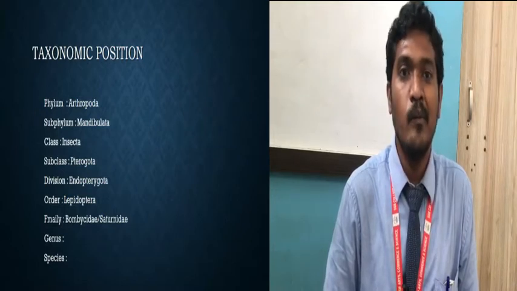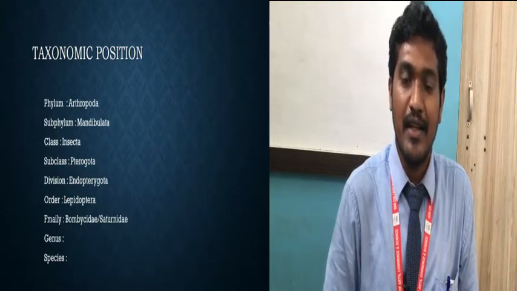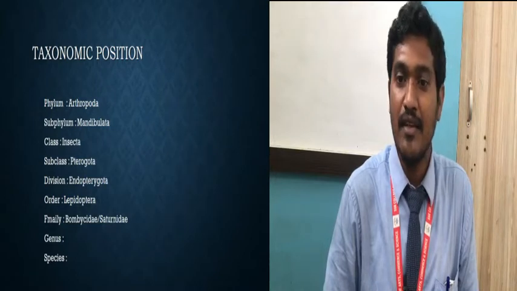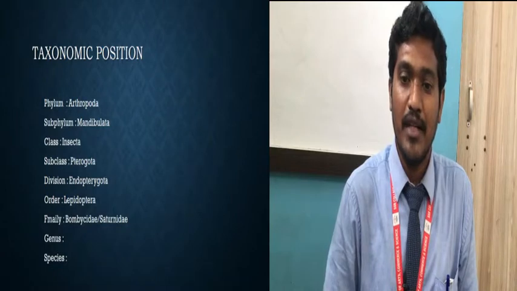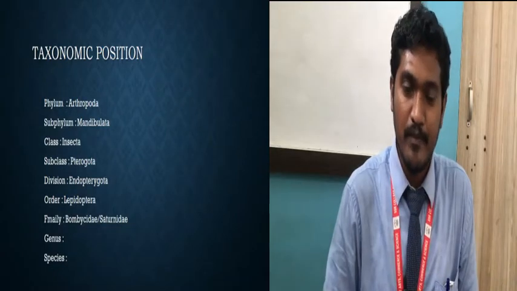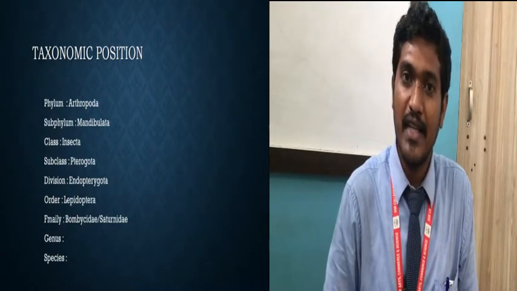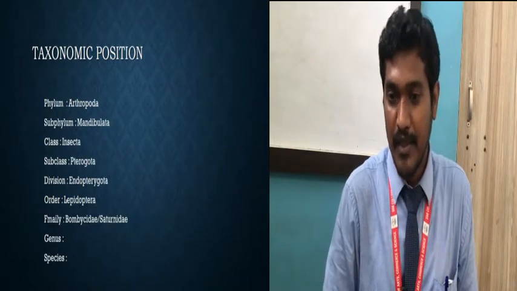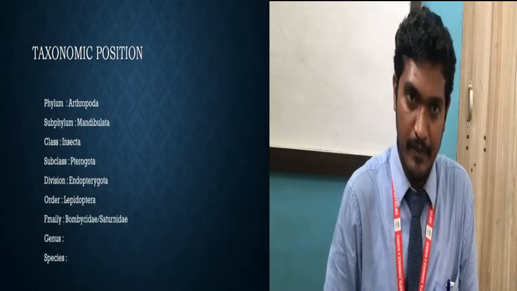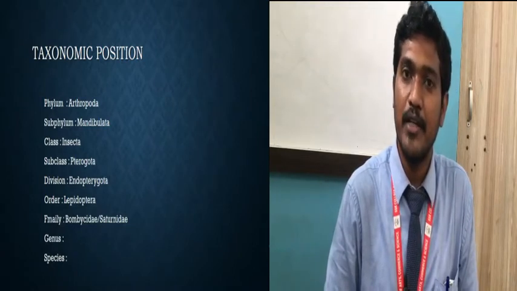So animals are categorized and placed in these taxonomic positions. It belongs to the phylum Arthropoda. What are the characters of Arthropoda? Jointed appendages. Then the subphylum given is Mandibulata.